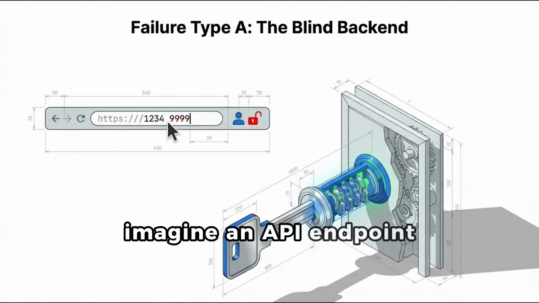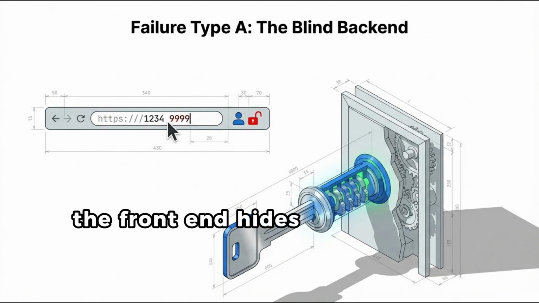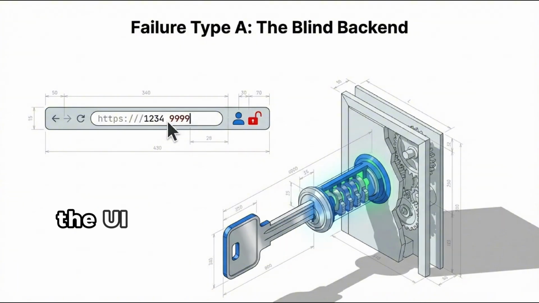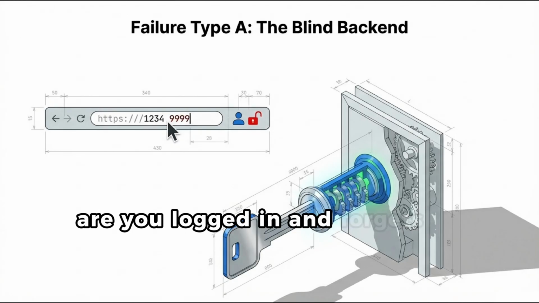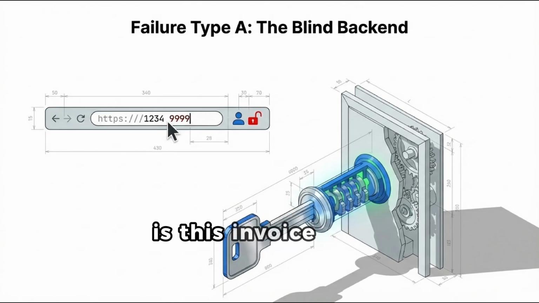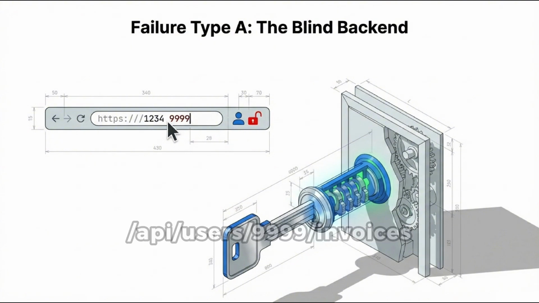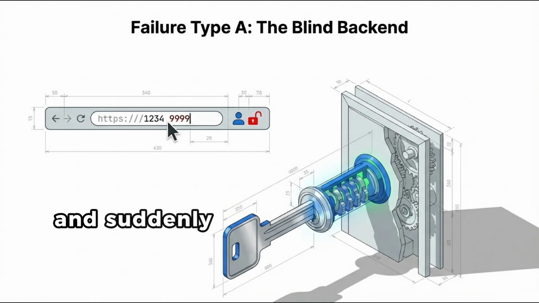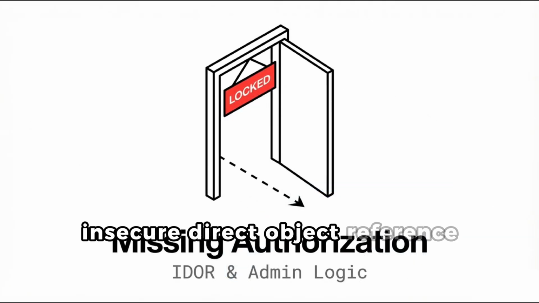Imagine an API endpoint. GET /api/users/1234/invoices. The front end hides invoices that don't belong to you. The UI only shows your own invoice links. It feels safe. But what if the backend only checks authentication? Are you logged in? And forgets to check authorization? Is this invoice yours? An attacker logs in as themselves, changes the URL to /api/users/999/invoices, and suddenly they see someone else's data. This is called IDOR, Insecure Direct Object Reference.